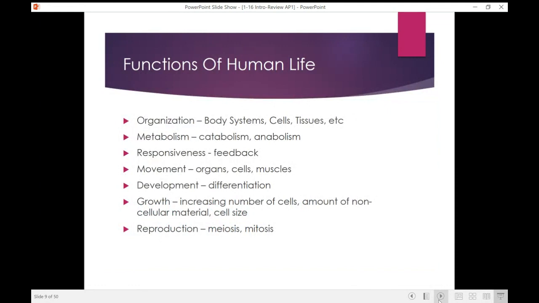Remember that we have to be organized. So our body systems are organized. We have the urinary system, the digestive system, the endocrine system. Each system is organized specifically. We have different cells that organize themselves as well as different types of tissues. Make sure that you go back and review all those different types of tissues that you learned back in AP1.